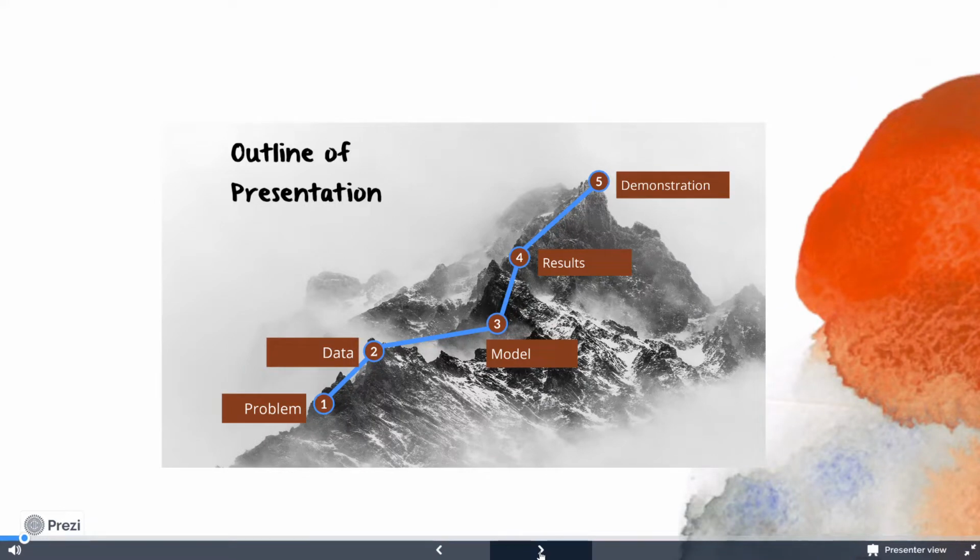Hi, my name is Tatiana, and today my team and I will be presenting our work on a model to classify cartoons and identify them using convolutional networks and autoencoders. You can pause the video here to see an outline of the presentation.